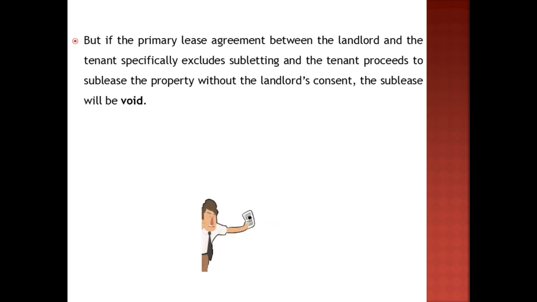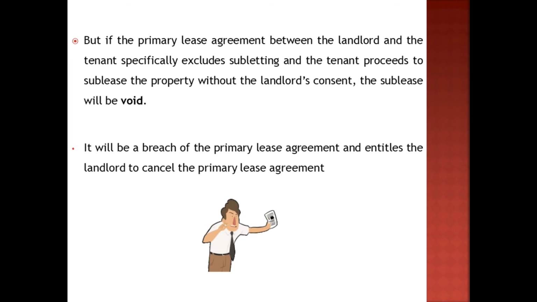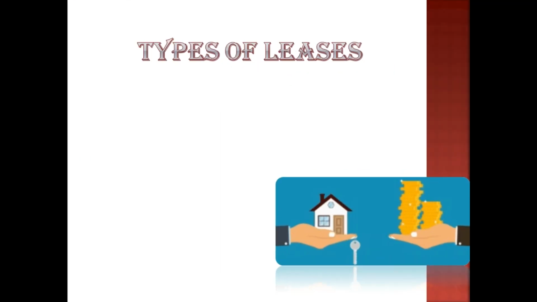But in the case that the primary lease agreement between the landlord and the tenant specifically excludes subletting, if the tenant is not allowed to sublet and the tenant proceeds to sublease the property without the landlord's consent, the sublease is void. It will be a breach of the primary lease agreement and entitles the landlord to cancel the primary lease agreement between the landlord and the tenant. Having looked at all this, let us now move on to the types of leases we have.